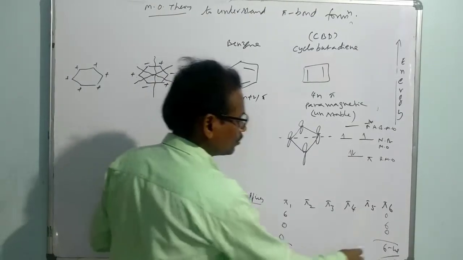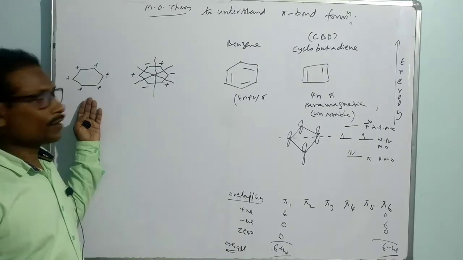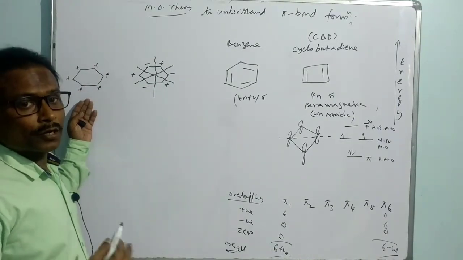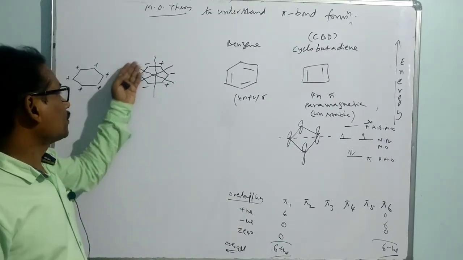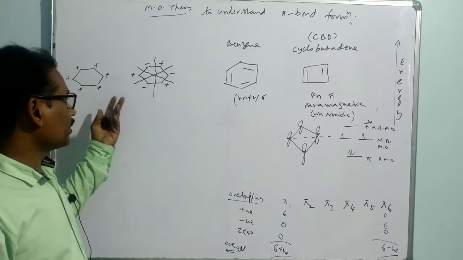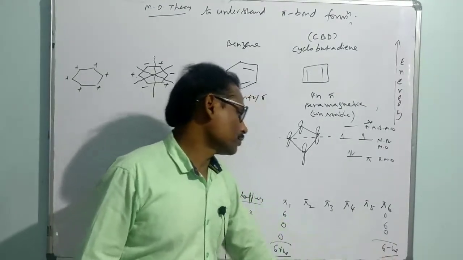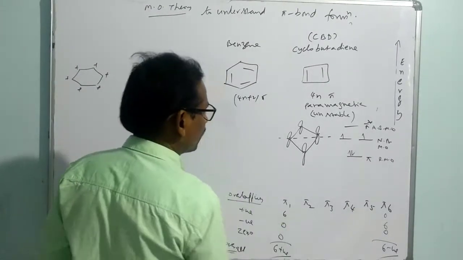So, two extreme cases. This kind of arrangement of p orbitals will make the more stable molecular orbital. This kind of arrangement of p orbitals will have a much less stable molecular orbital. Means 6 positive, 6 negative ultimately. Now let me consider pi 2, pi 3, pi 4 and pi 5.